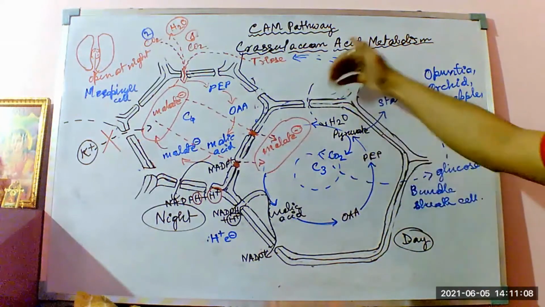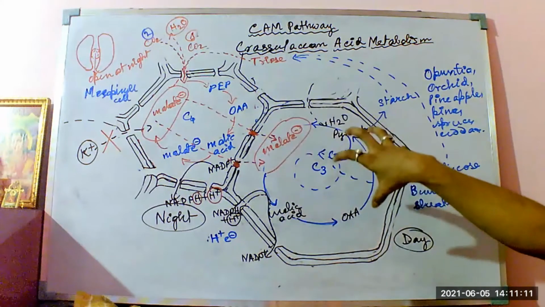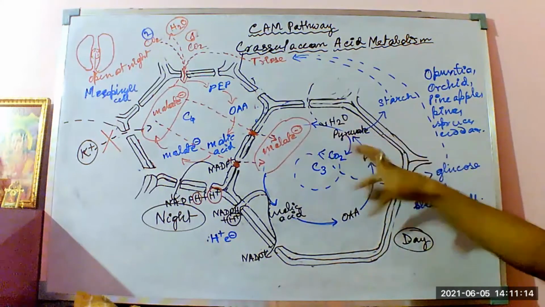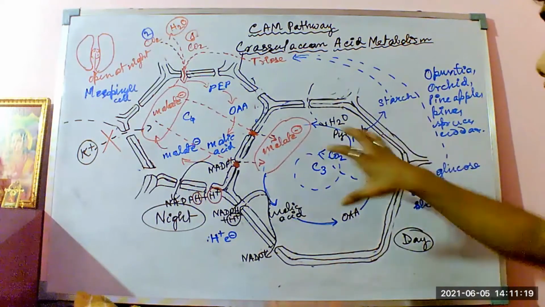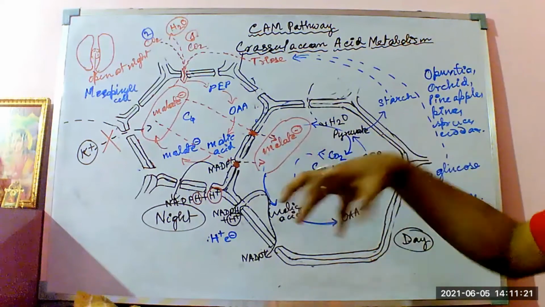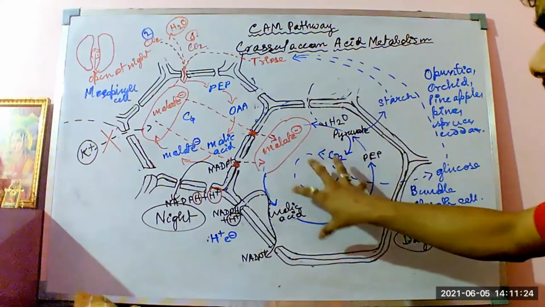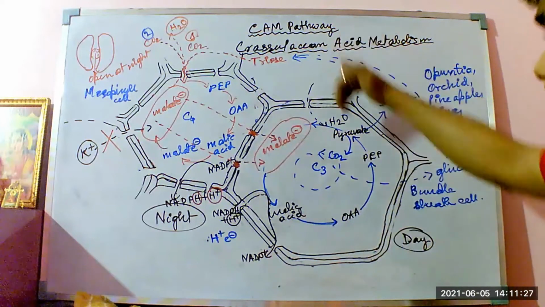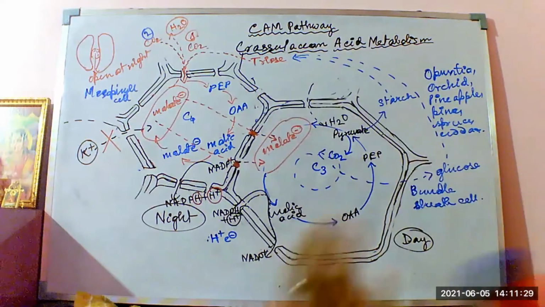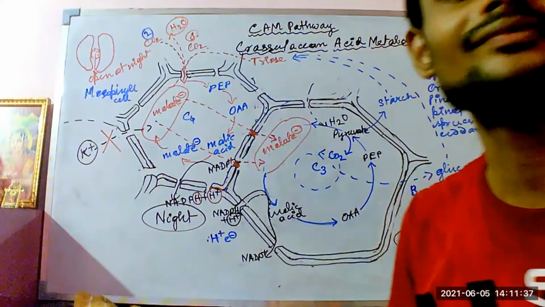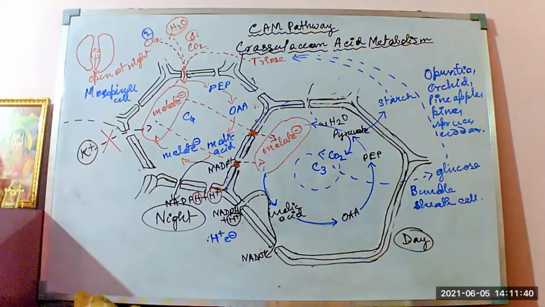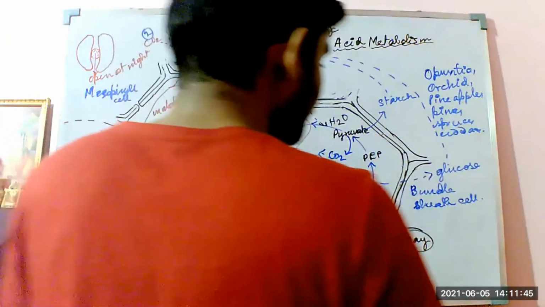So in this way, when the malatine concentration decreases from the cell and the deposition of the CO2 increases, or the CO2 gets converted to the starch and all. So due to the increase in the CO2 deposition within the bundle sheath cell or the mesophyll cells, the H2O molecules cannot endosmose within the mesophyll cells or bundle sheath cells, which thereby makes the stomatal guard cells flaccid and closes the stomata during the daytime. Okay, so the stomatal cells become like this.